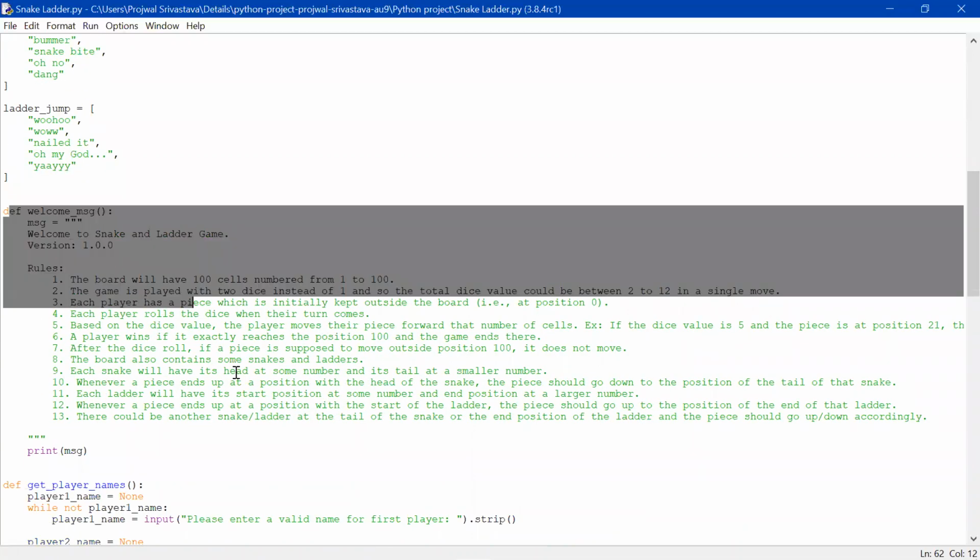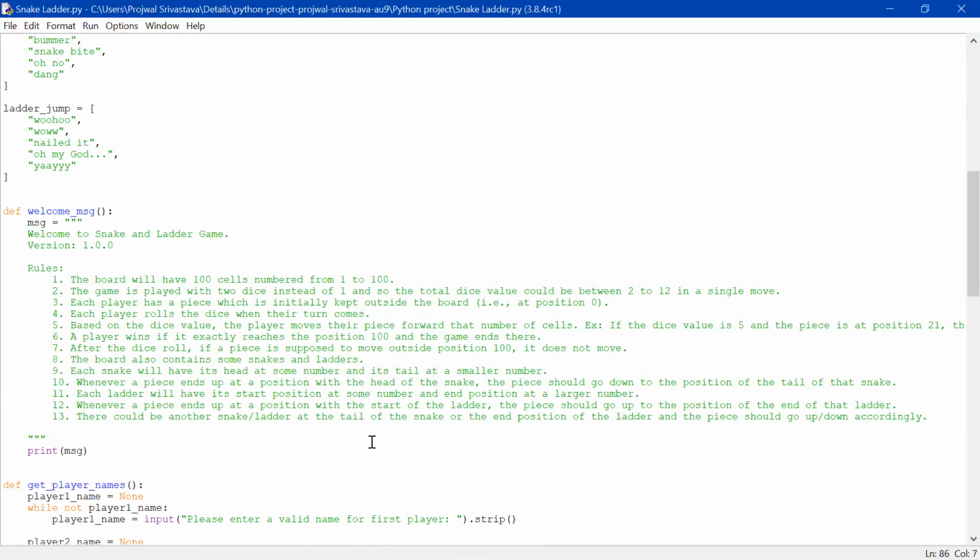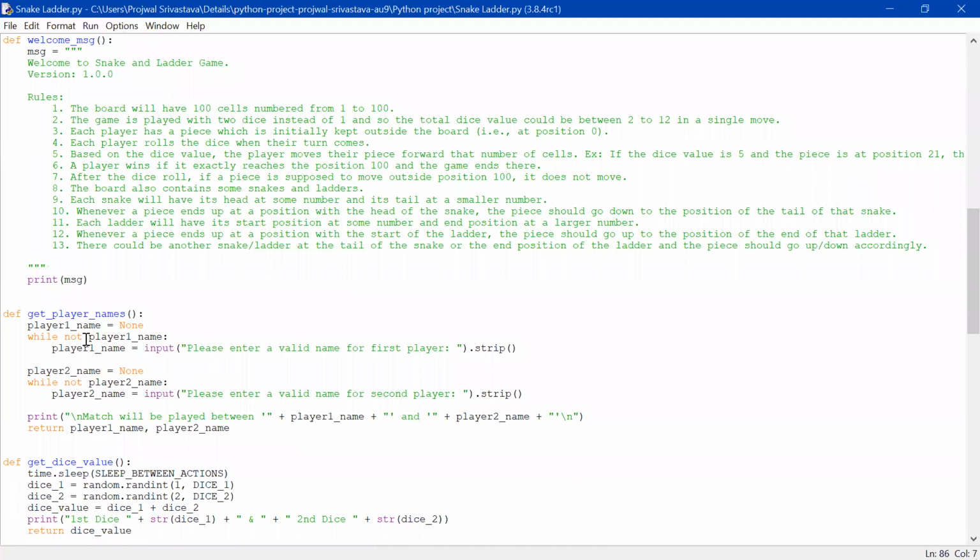And this is a welcome message, and some rules are printed there so that the user will understand how to play and what the exact rules of this game are.